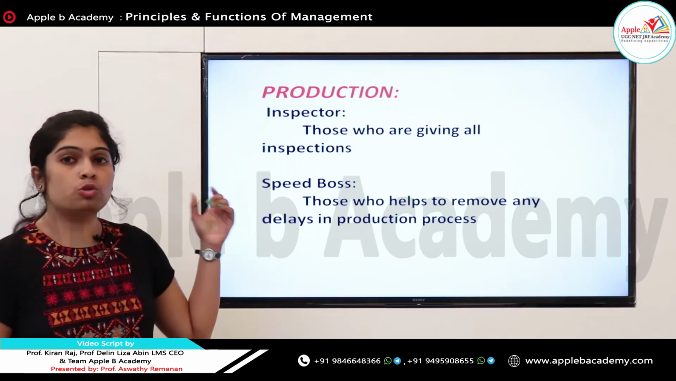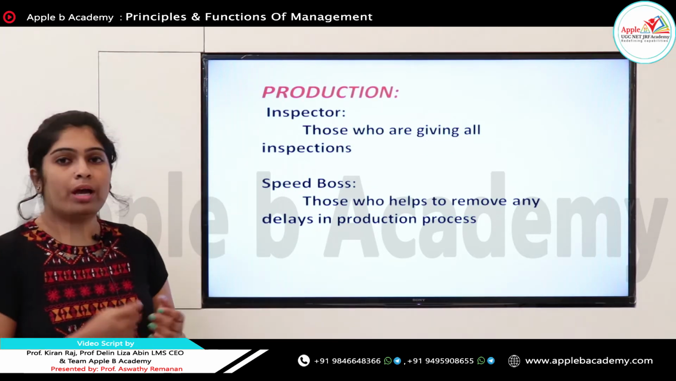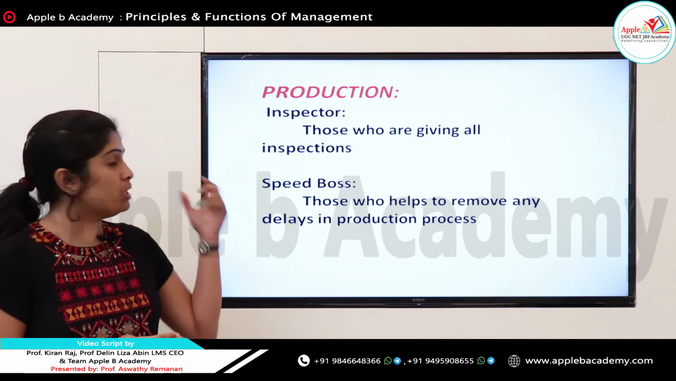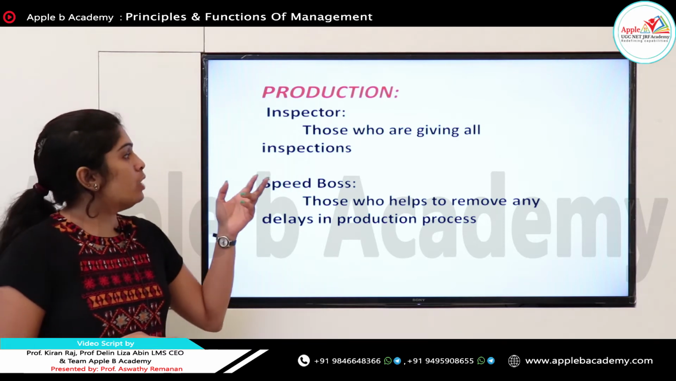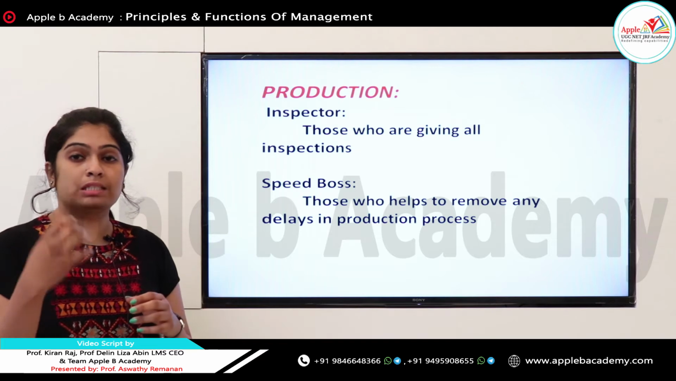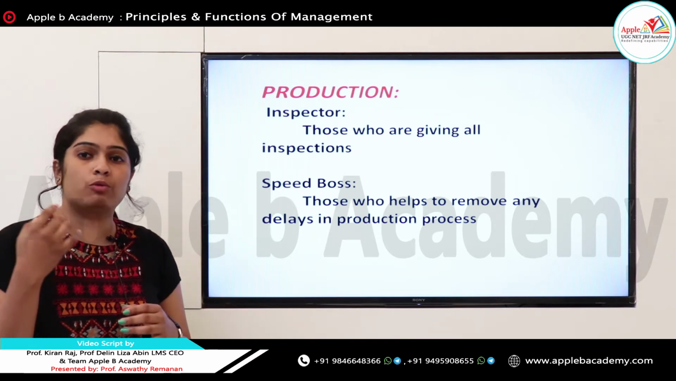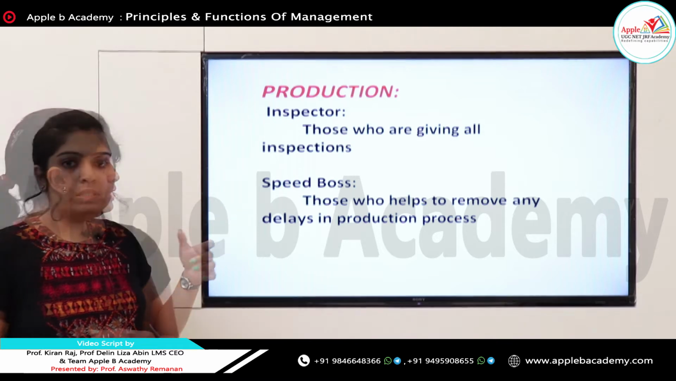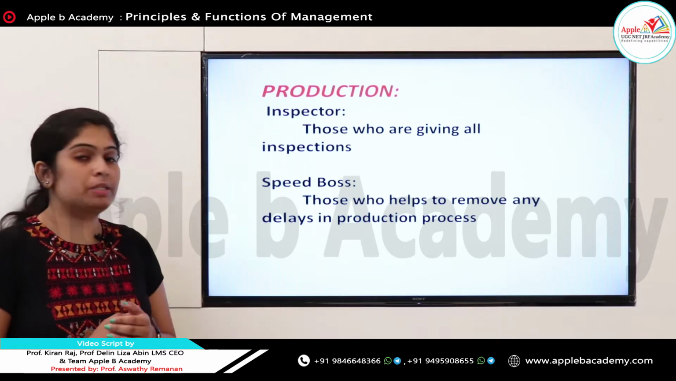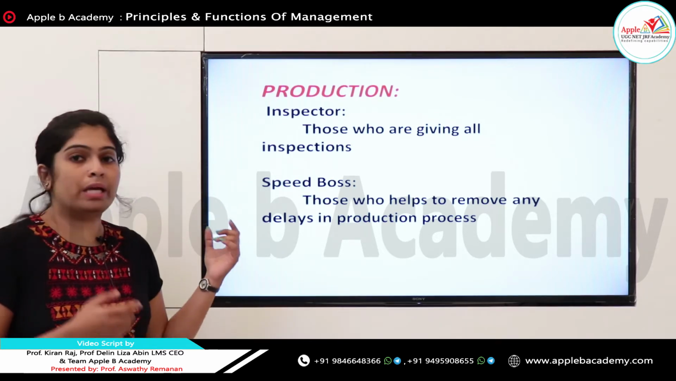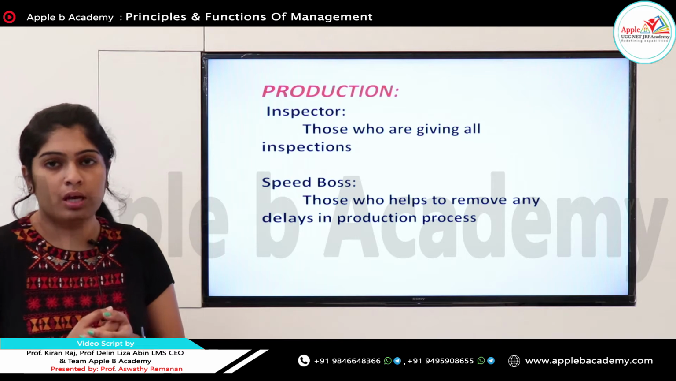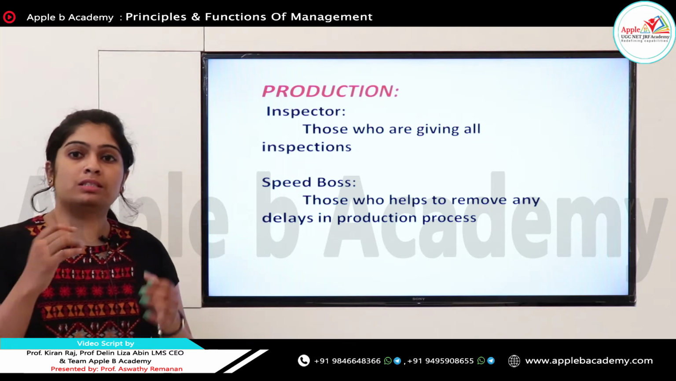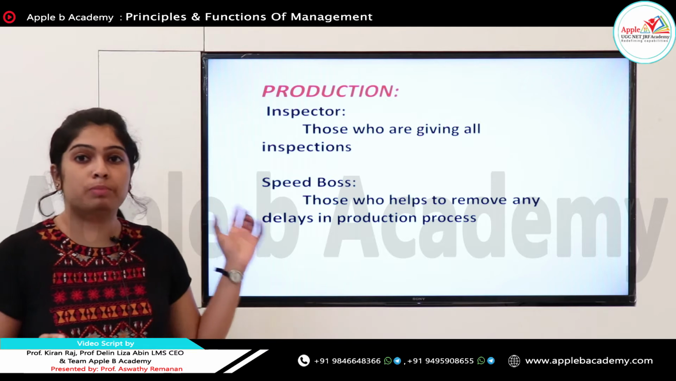Let's see who the supervisors in the production section are. We have 4 supervisors: inspector, speed boss, gang boss, repair boss. The first one is the inspector, who is concerned with all inspections, inspecting whether everything is working and going well. The next one, speed boss, is the one who helps to remove any delays in the production process. That means he is always trying to speed up the process. If there is any delay, he is trying to remove it. So that is called speed boss.